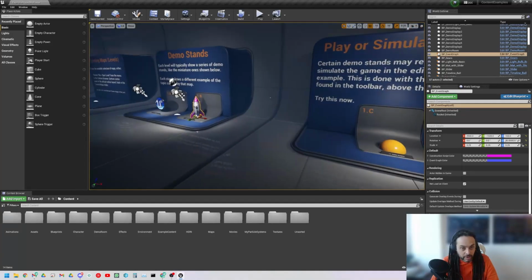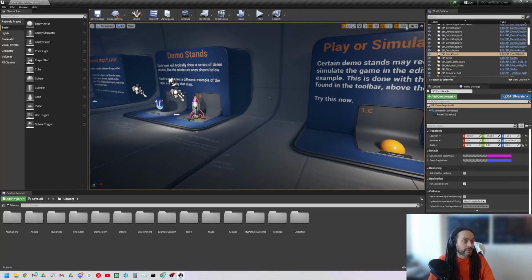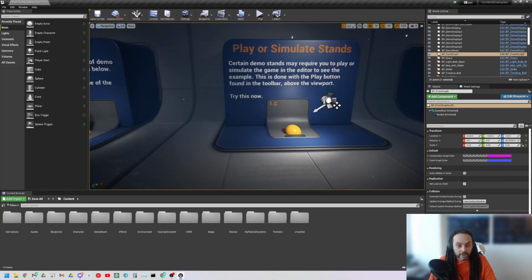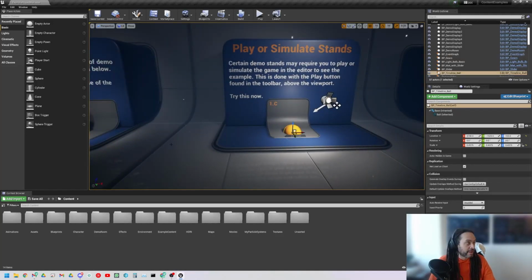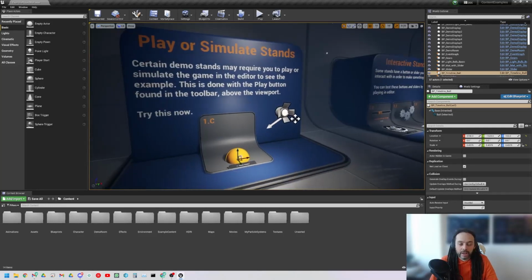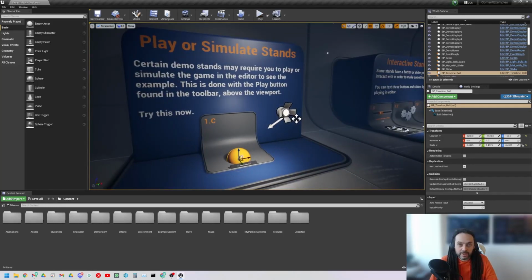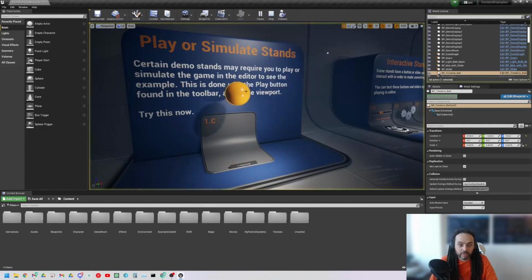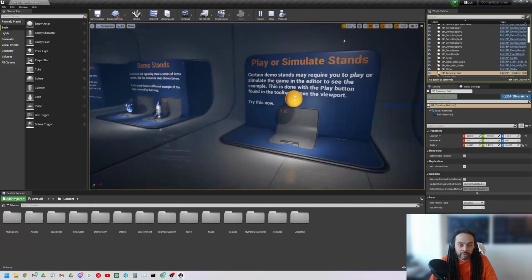Basically, those are static meshes, so those are things that will stay still during gameplay. They will not be animated. Anything that will be animated will be a skeletal mesh, generally. However, you may have things like this. We can actually play, or we can use the drop down and simulate if I don't want to actually take control of the character and I just want to be a free moving camera.